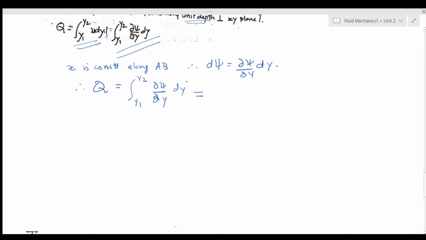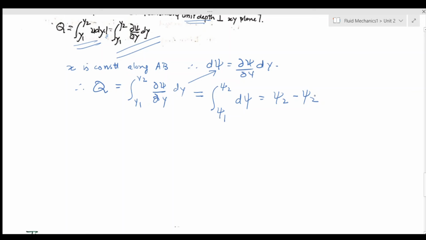Now this thing is equal to this here, so I can change it into psi 2 minus psi 1.